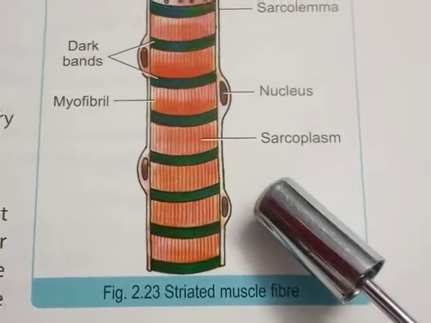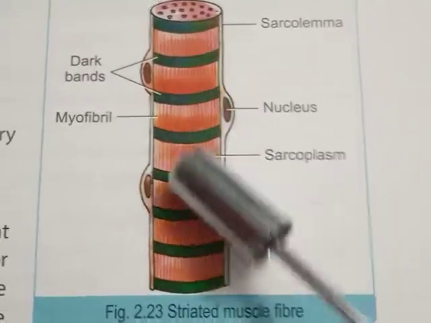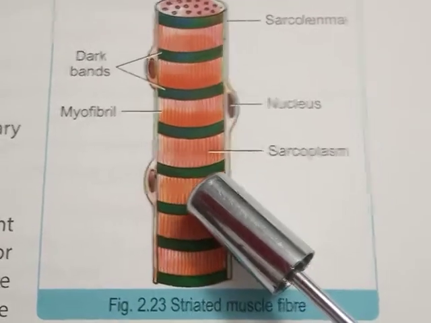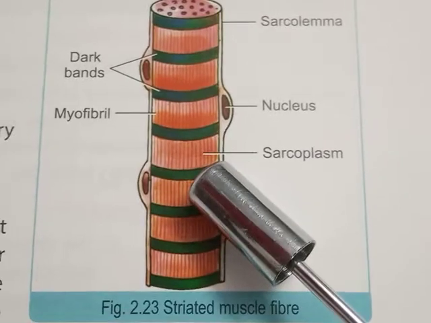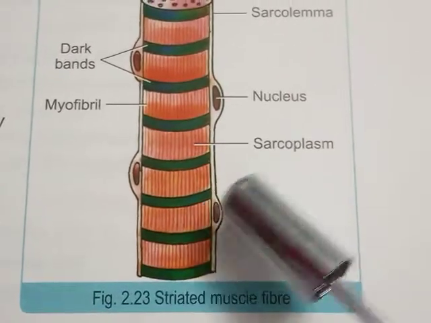Each striated muscle cell or fiber is long, cylindrical in shape, non-tapering, meaning it is not pointed at both ends, unbranched and multinucleated.